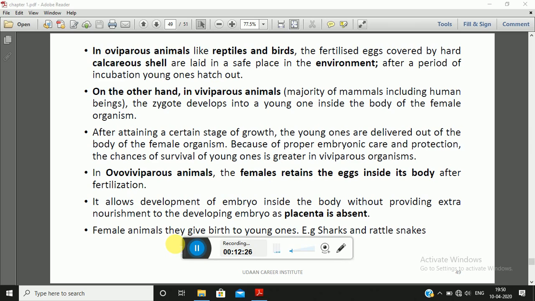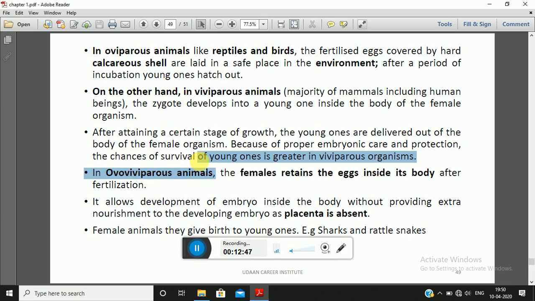So predators can try to attack these young ones in case of oviparous animals, reptiles and birds. But in case of viviparous animals, it is given proper care inside the body of the female, and there are more chances of survival of the young ones.